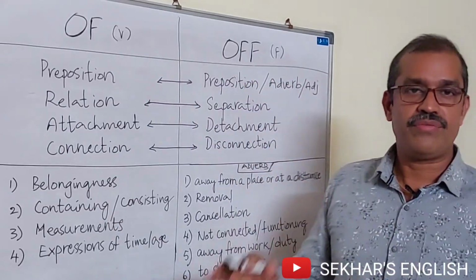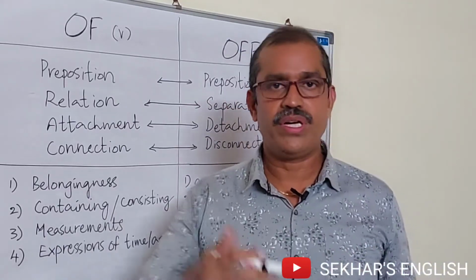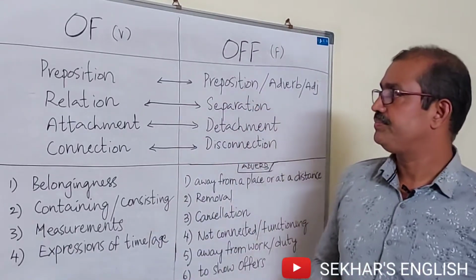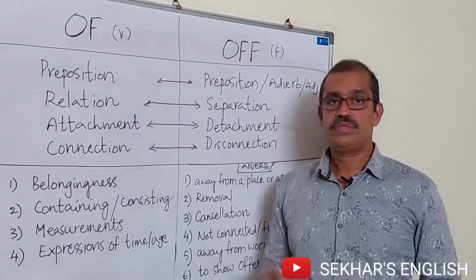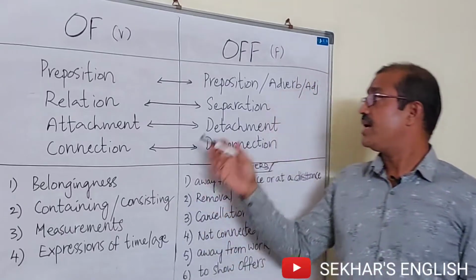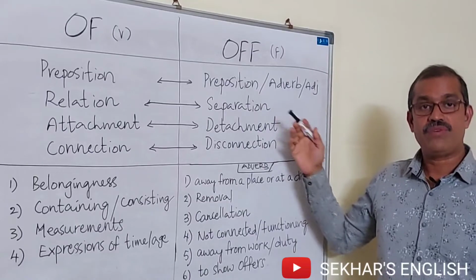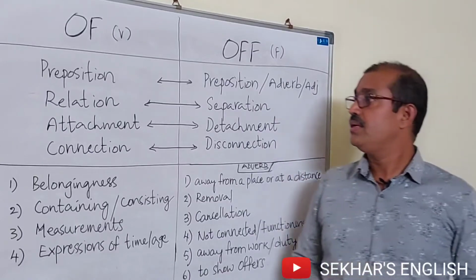Friends, there is some confusion among us about how to use of and off. What is the difference between of and off? Let's get started. Friends, of is mainly used as a preposition, whereas off is used as a preposition, an adverb or an adjective.